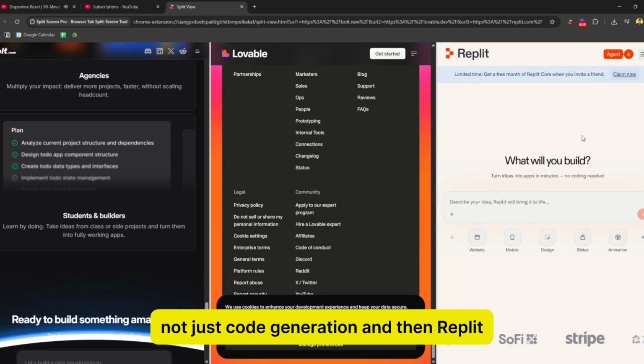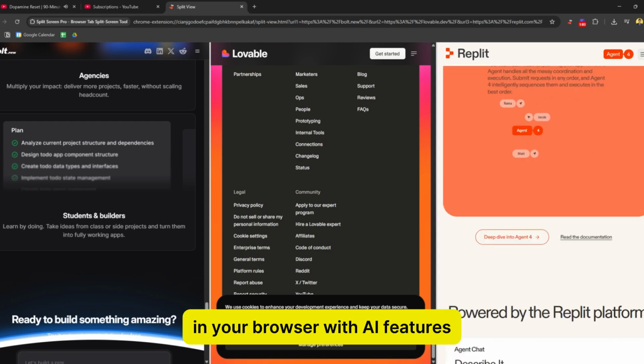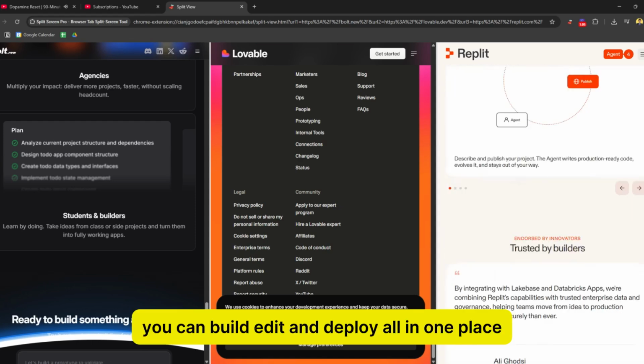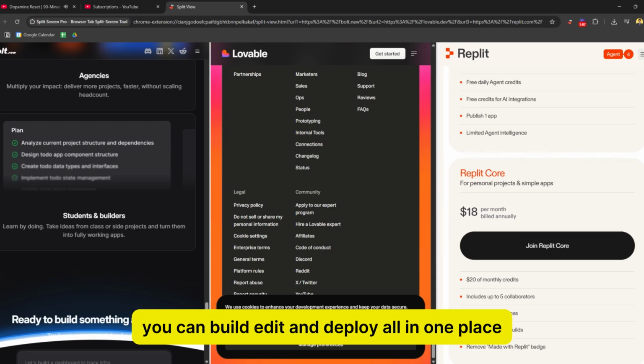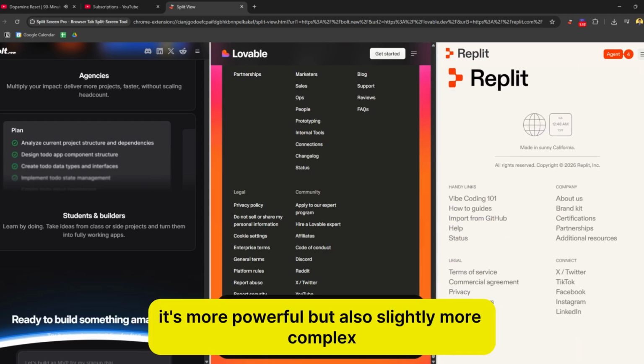And then Replit is a full development environment in your browser. With AI features, you can build, edit, and deploy all in one place. It's more powerful, but also slightly more complex.